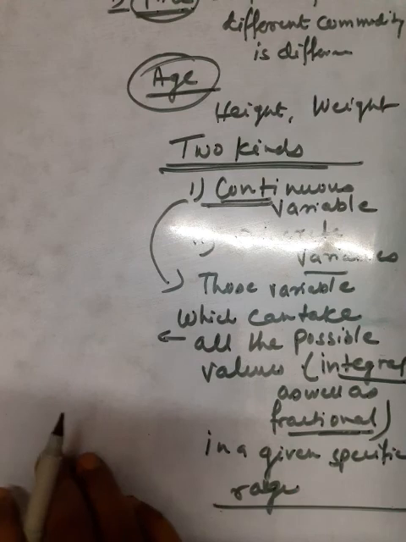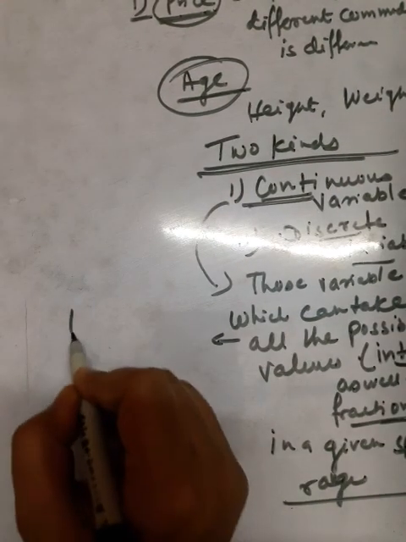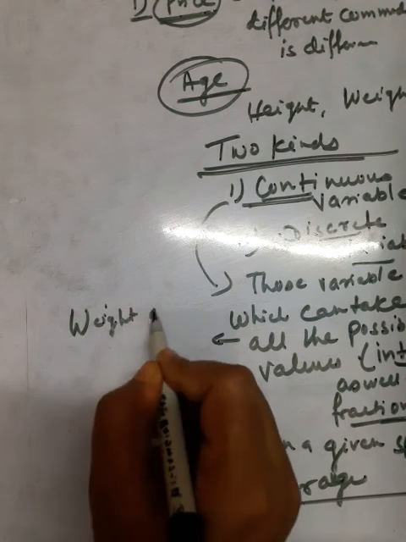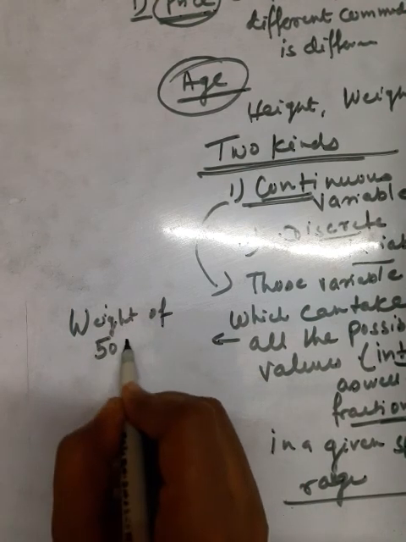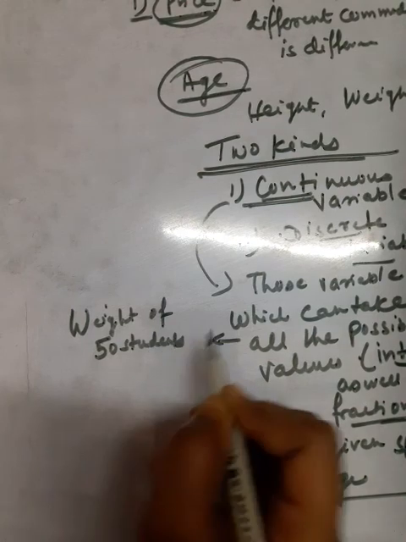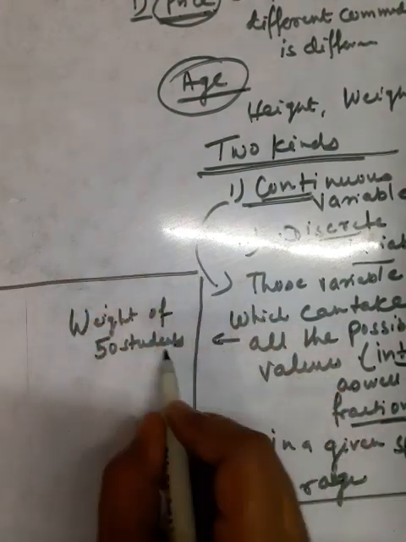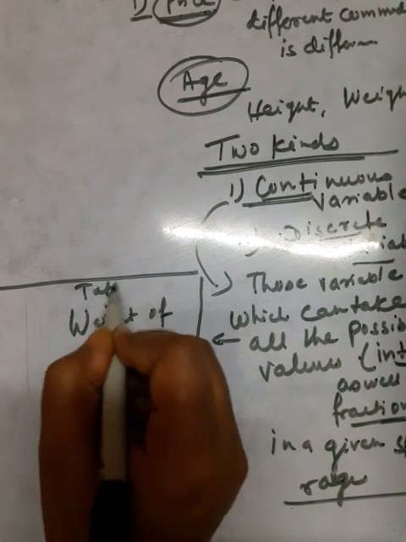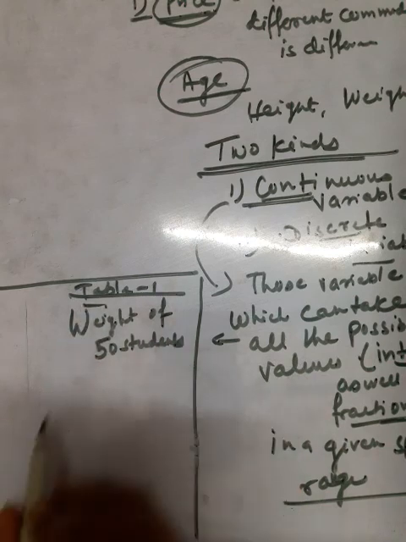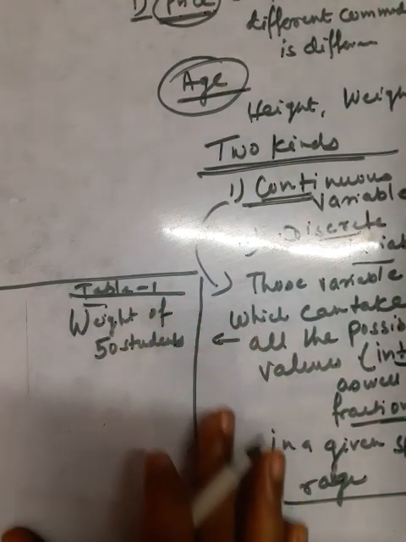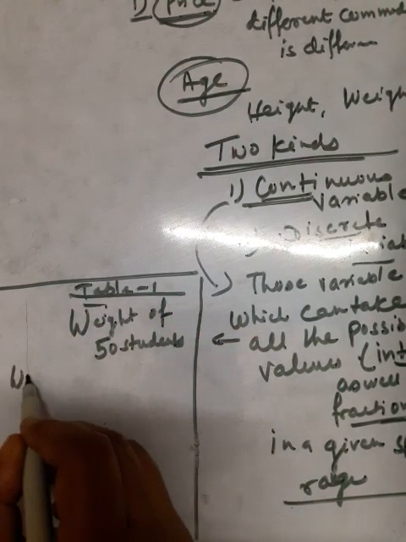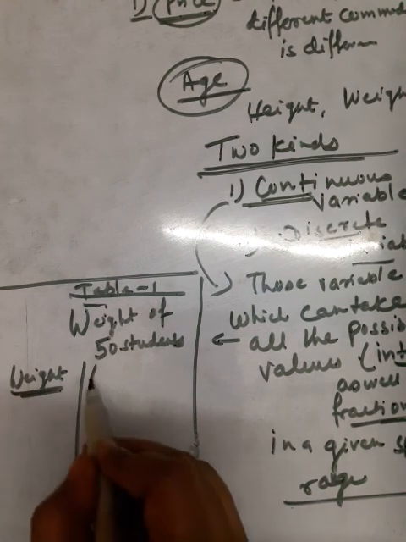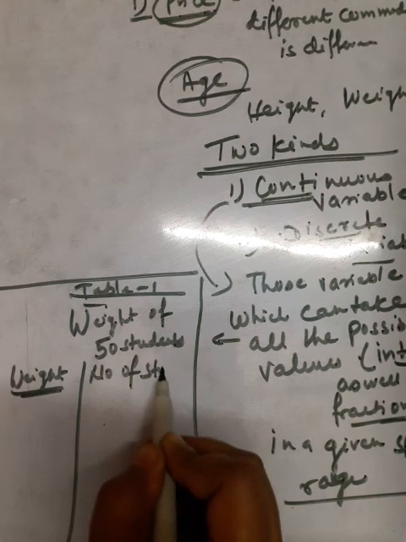I will explain with an example. Suppose I have data of the weight of 50 students. This is an example of a continuous variable, and suppose this is table number 1. There must be a name and number of the table while we are representing the table. Suppose in one column we write the variable weight, and then the number of students.